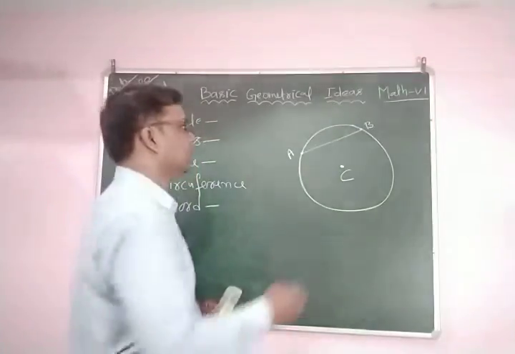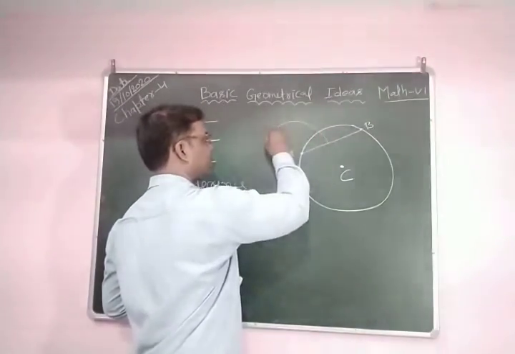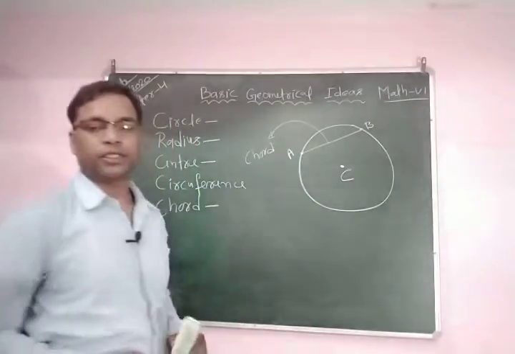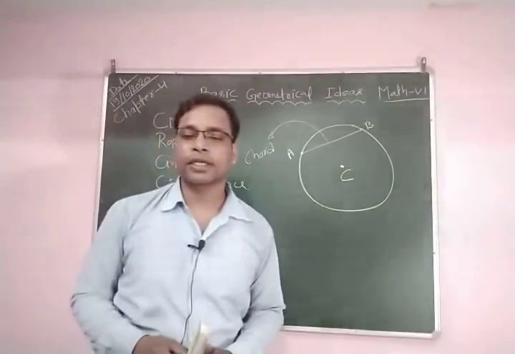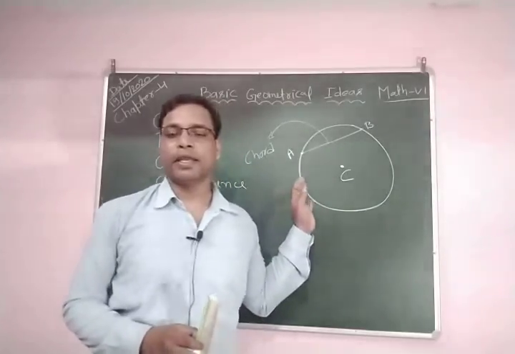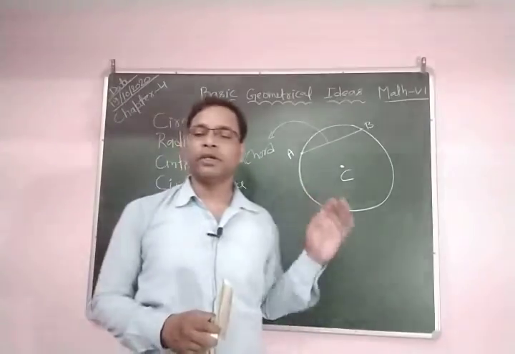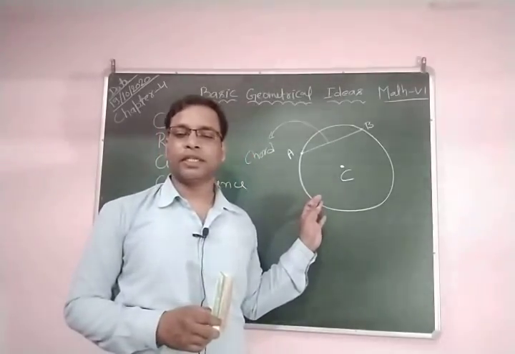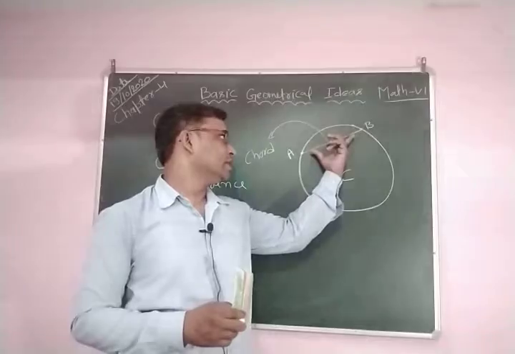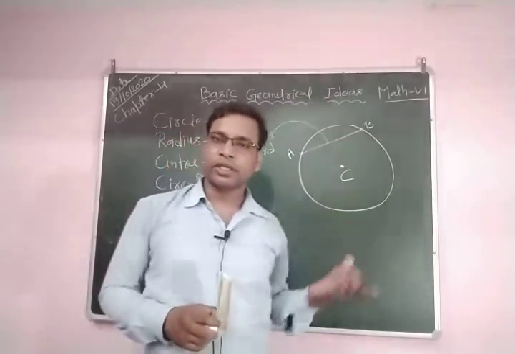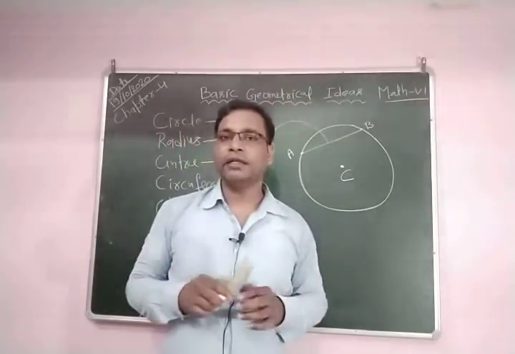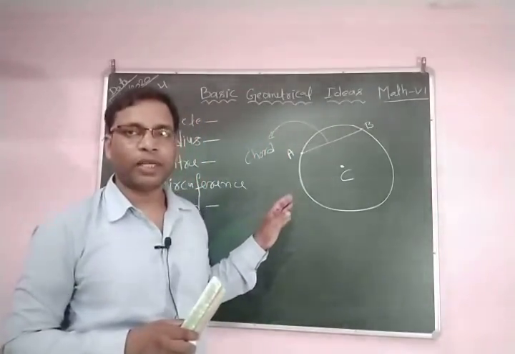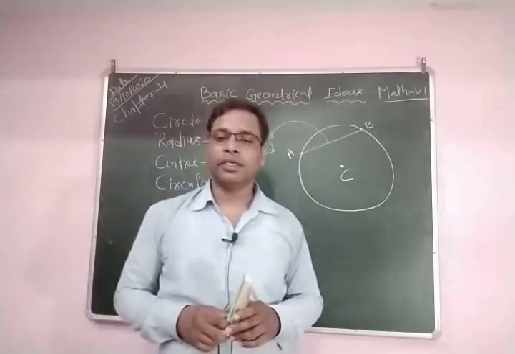AB is a chord of the circle with center C, and the distance AB is called the length of the chord. I hope all of you understood what a chord of a circle is.